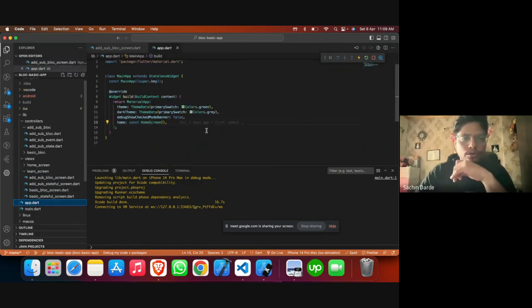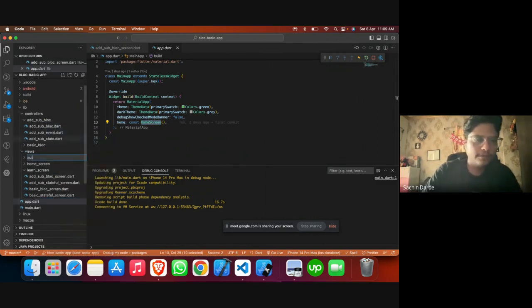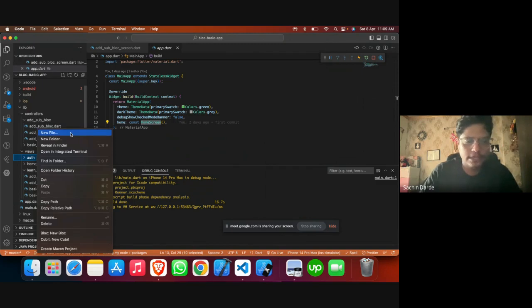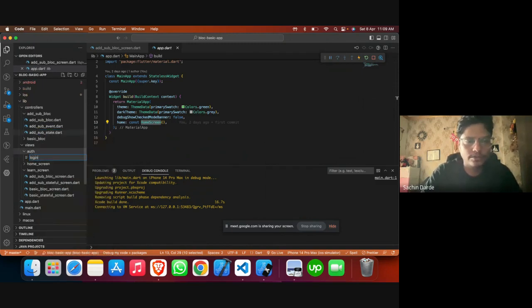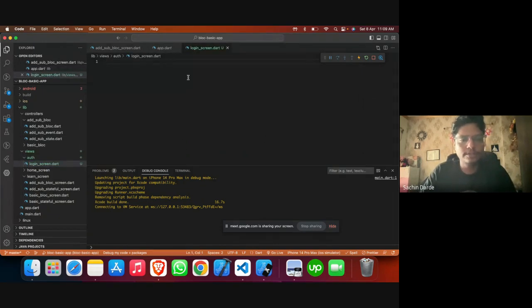Let me start by making one screen. I'm making one folder called auth, and inside auth one file called login screen. In this login screen, we are going to add two text boxes where we can enter ID and password, and we are just going to simulate with a static ID and password, but of course you can do it with the backend. As soon as the login is successful, we will navigate. Let's do that quickly.